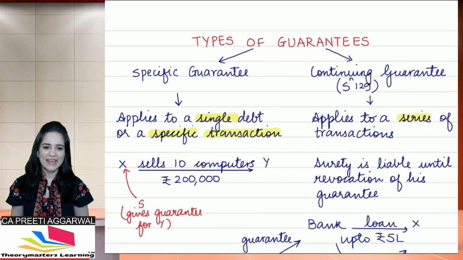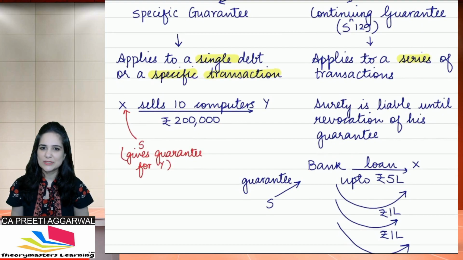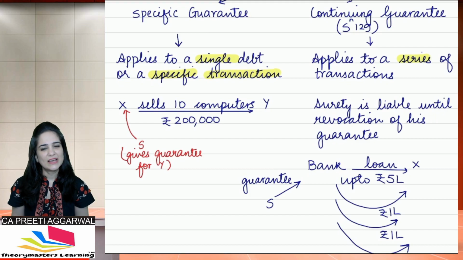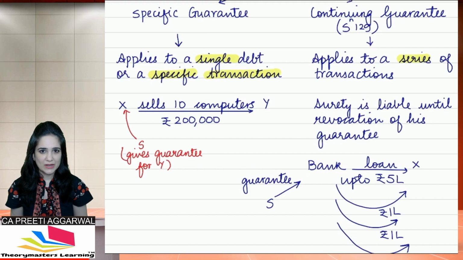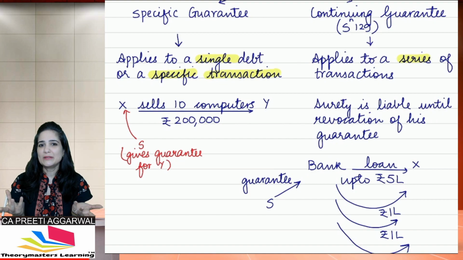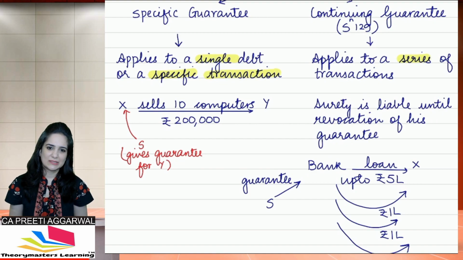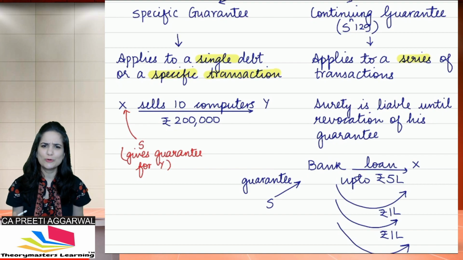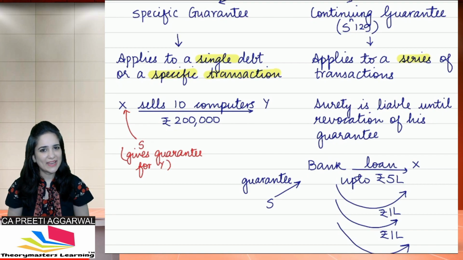Now, let's say that X offers to sell computers to Y for rupees 2 lakhs. Y will pay money. इसकी guarantee किसने ली है? S, the surety. Till when is he liable? Let's say X sold the computers, Y paid the money, transaction is over, guarantee comes to an end.